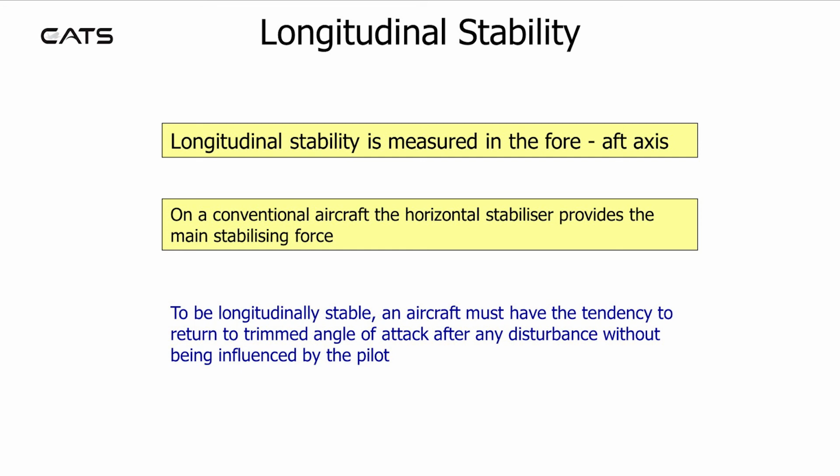Longitudinal stability. Longitudinal stability is measured in the fore-aft axis. On a conventional aircraft, the horizontal stabilizer provides the main stabilizing force. To be longitudinally stable, the aircraft must have the tendency to return to trimmed angle of attack after any disturbance without being influenced by the pilot.